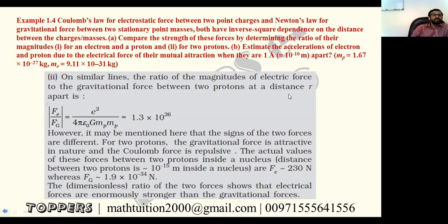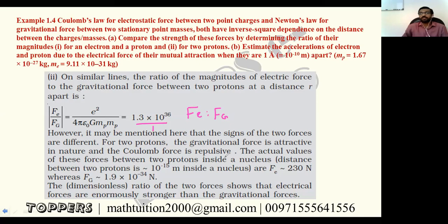So here, force of electrostatic by force of gravity, we are getting 1.3 into 10 raised to 36, right? What is the value? It means we are getting 1.3 into 10 raised to 36 by 1 actually. The ratio, we are doing the ratio. So electrostatic force is to force of gravity, what you are getting? 1.3 into 10 raised to 36 is to 1. So when we are comparing with gravity, it is a very high force, right?